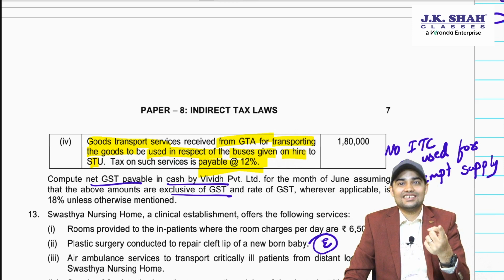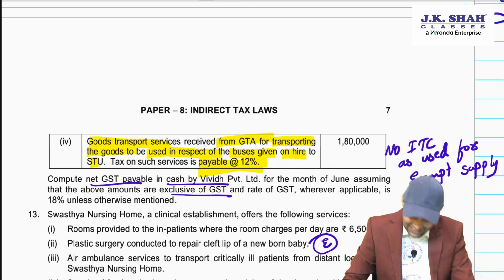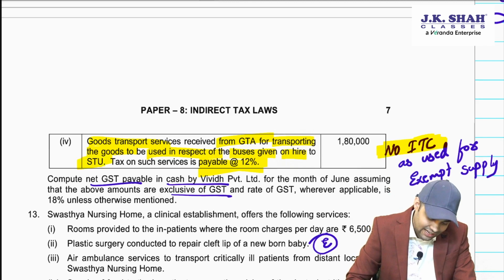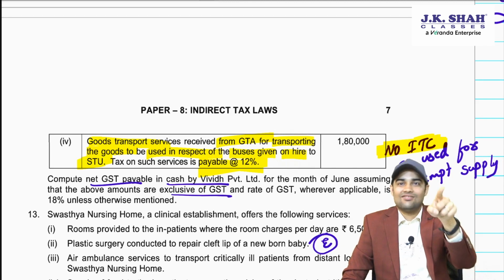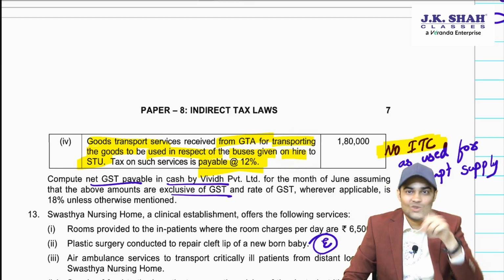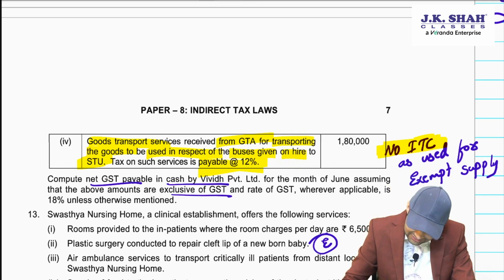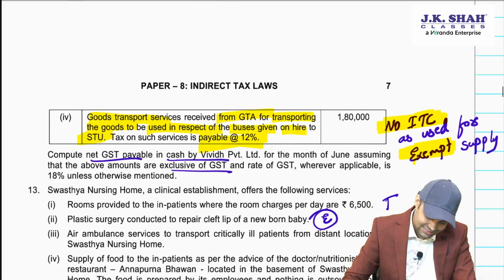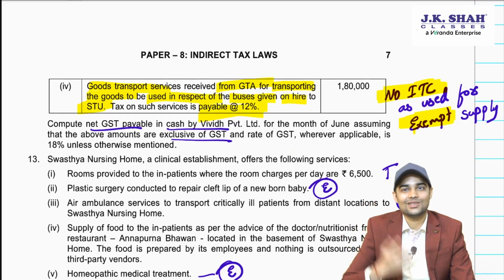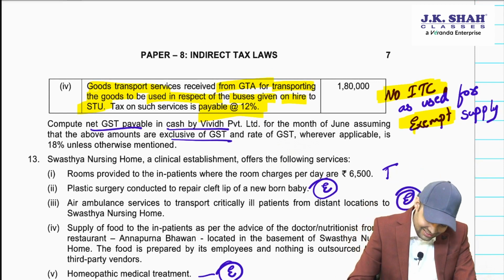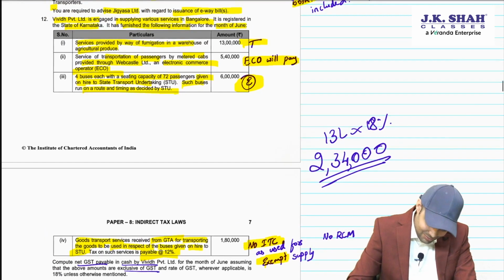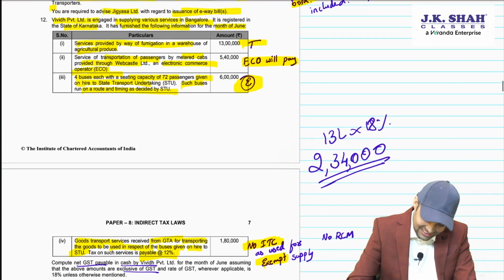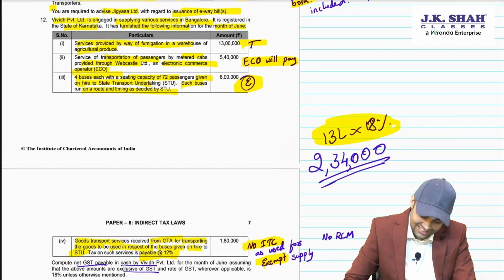Then the question is whether we will get ITC for this. The answer is no, ITC will not be available because it is used for hiring of vehicle which was given for state transport undertaking for those parts. So as it is being used for an exempt supply, you will not be eligible for ITC. So what would be the tax payable, sir? The tax payable here is very simple. This 13 lakh into 18%.